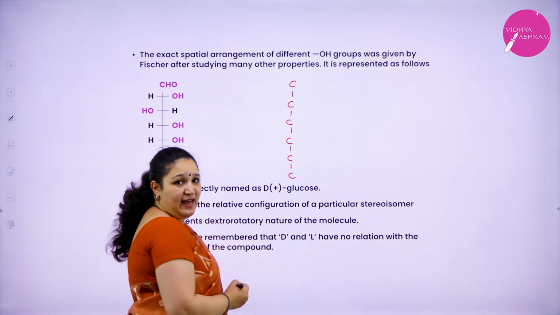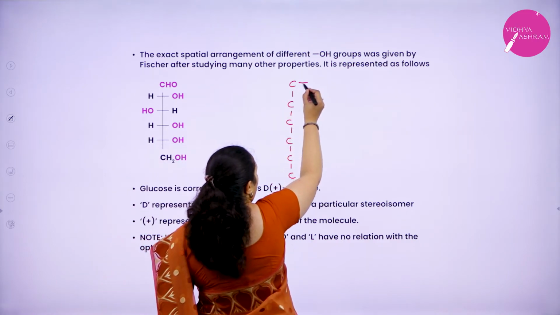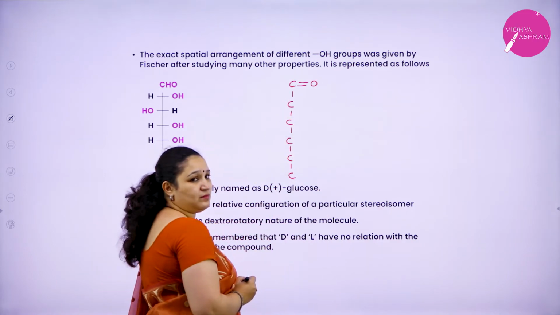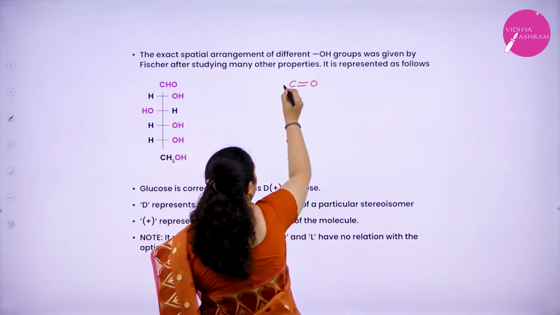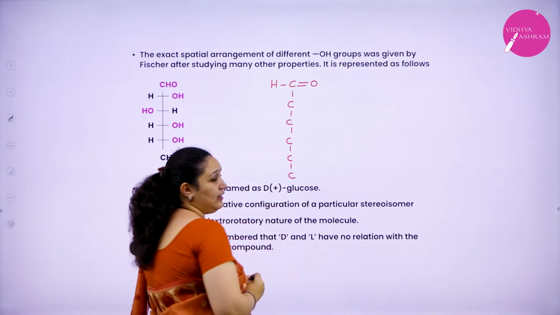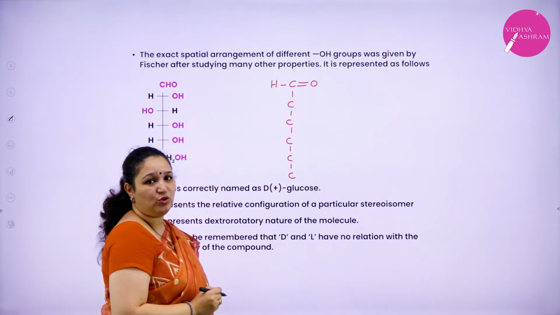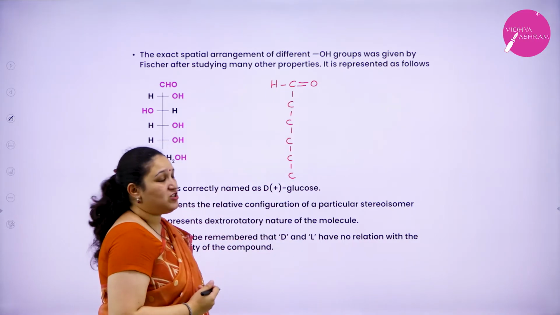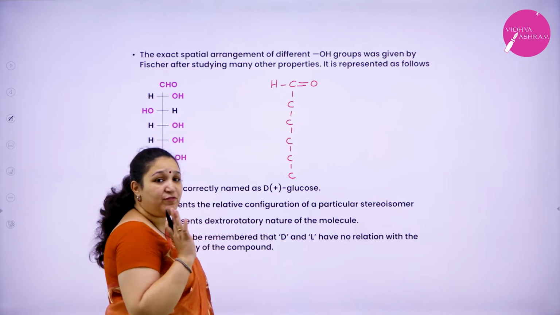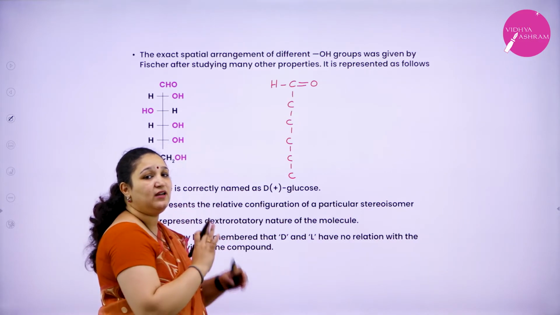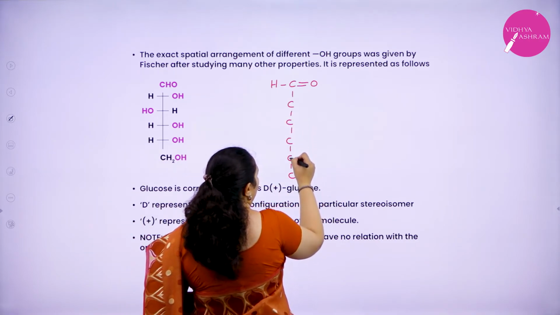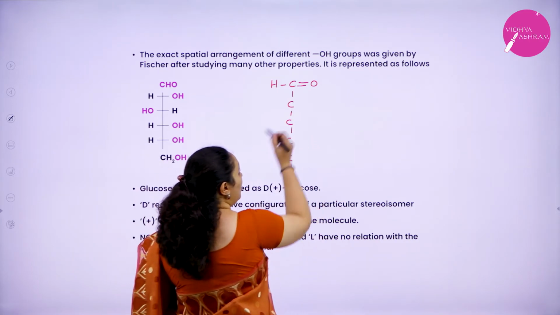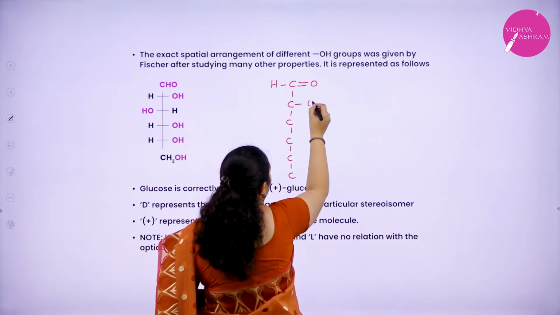Then the second reaction told us that there is one carbonyl group. The third reaction told that the carbonyl group is of an aldehyde, so it is a CHO group. The next reaction told us that there are 5 OH groups present on 5 different carbon atoms. So I have 1, 2, 3, 4, 5 carbon atoms, and all of these 5 carbon atoms have an OH group.